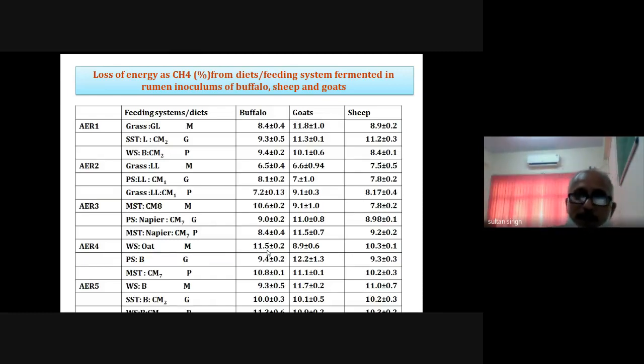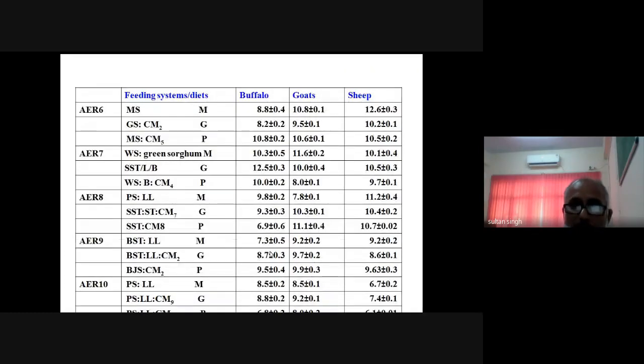So there is a variation between the species in terms of methane emission or loss of energy, because it shows the efficiency of the rumen of a particular species. So this picture shows that there is a variation between the species, not only in terms of methane production, but also in terms of the loss of gross energy as methane among the different species.